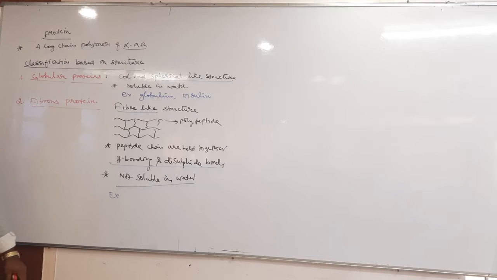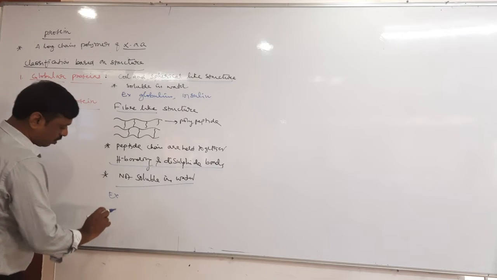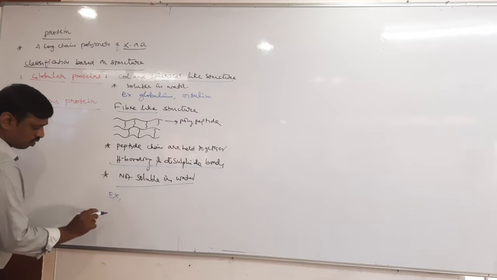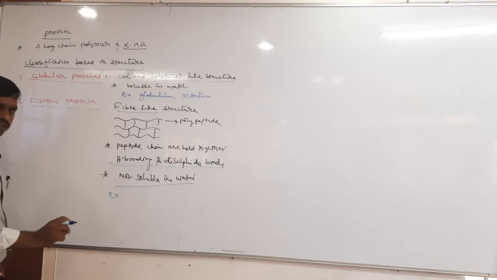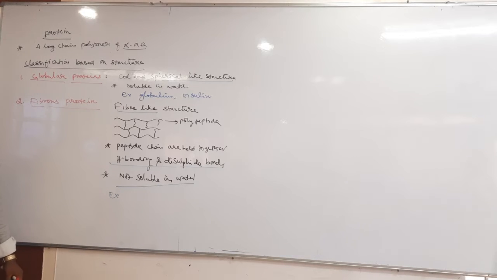Yeah, tell me. Yeah, collagen. Collagen protein. What is a muscle protein? Myosin. Myosin, right?